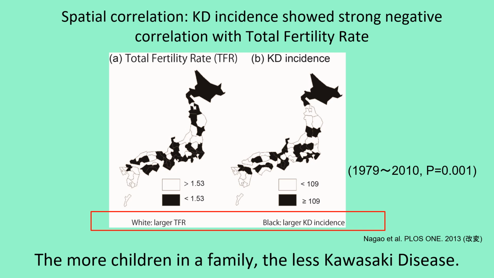Panel A shows total fertility rate, where smaller values are colored black. Panel B presents incidence of Kawasaki disease, where larger values are colored black. These two maps are very similar, implying that these two variables are correlated negatively. This finding indicates that as the number of children in a family is larger, the number of Kawasaki disease patients is fewer.